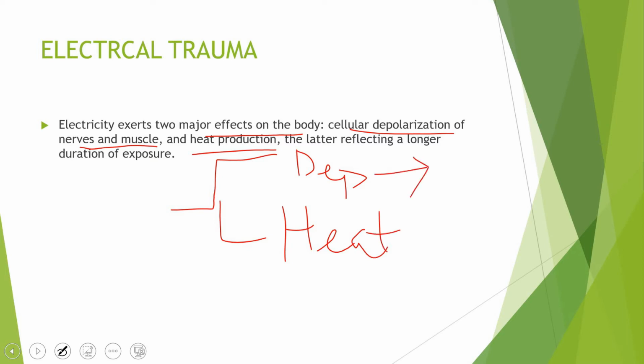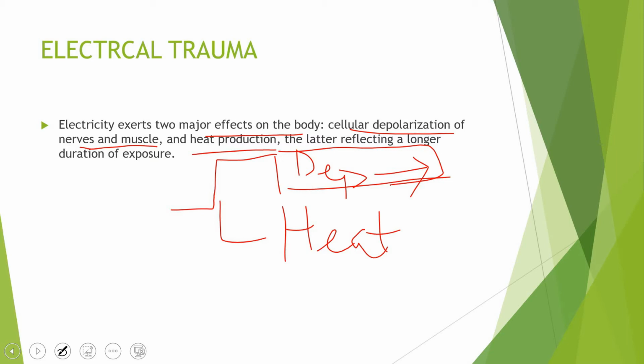Depolarization is going to manifest itself by a certain jerky motion of the body once it comes in contact with some conductor or any high voltage or some current. So the person will manifest a certain jerky motion, and once the event is over, once there is disconnection between the current source and the body, this jerky motion will cease to exist. And so this depolarization, half of the effects of electricity, gave no lasting finding.